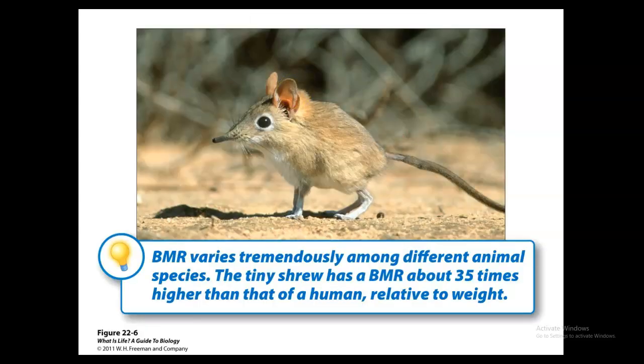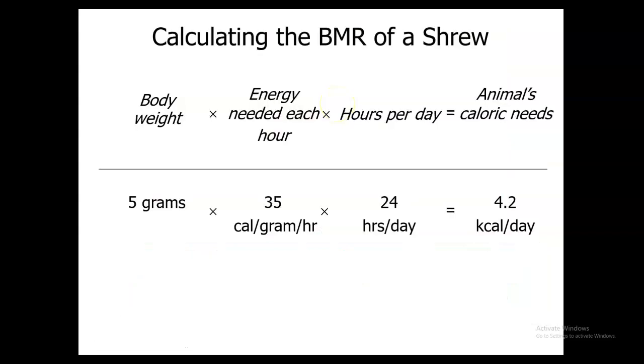So BMR is going to vary tremendously among different types of animal species. We see here this tiny shrew. He's going to have a BMR about 35 times higher than that of a human relative to its weight. Here's how you calculate the BMR of that shrew. You take his body weight, which is 5 grams, multiply by the energy needed each hour, about 35 calories per gram per hour, and then multiply by the hours in the day. So this animal will use 4.2 kilocalories a day.